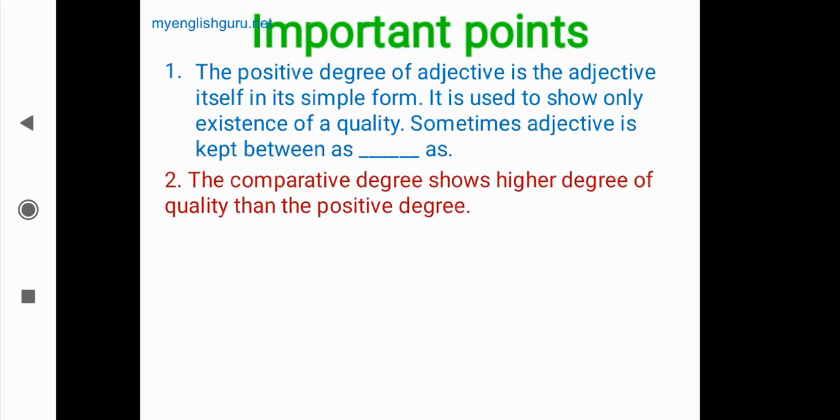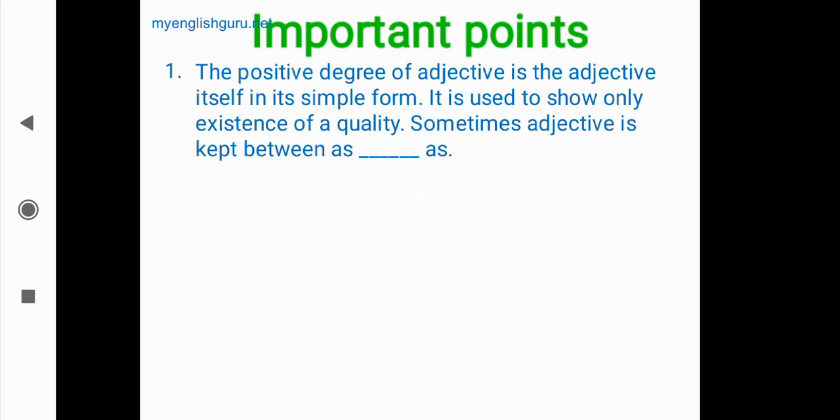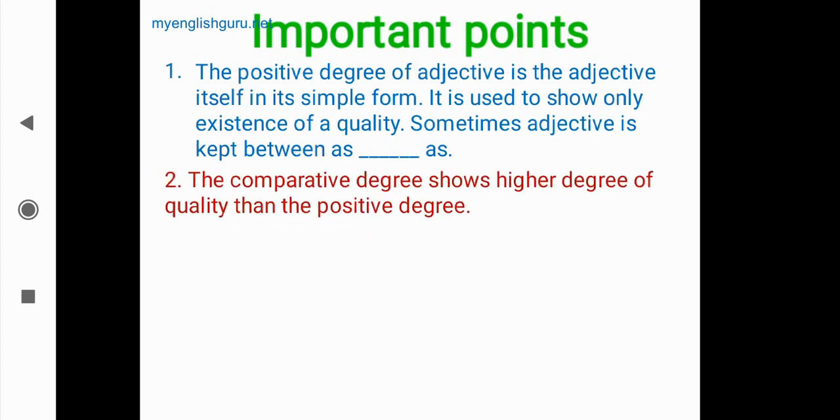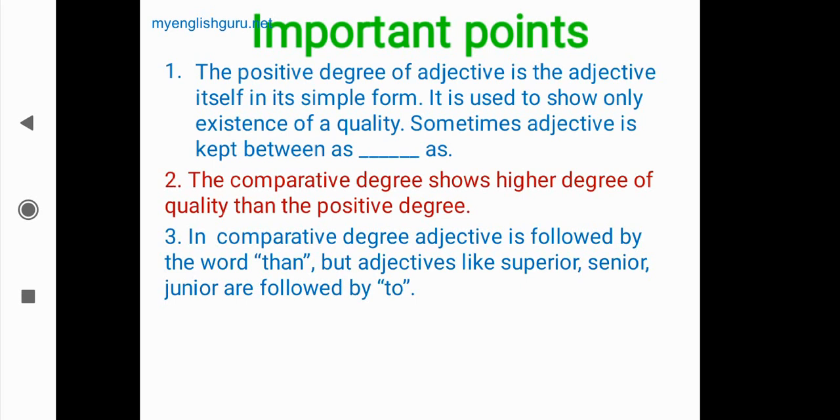Second point: the comparative degree shows a higher degree of quality than the positive degree. If we want to find out the comparative degree, always remember that it shows a higher degree of quality. It is higher than the positive one. In the comparative degree, the adjective is followed by the word than.